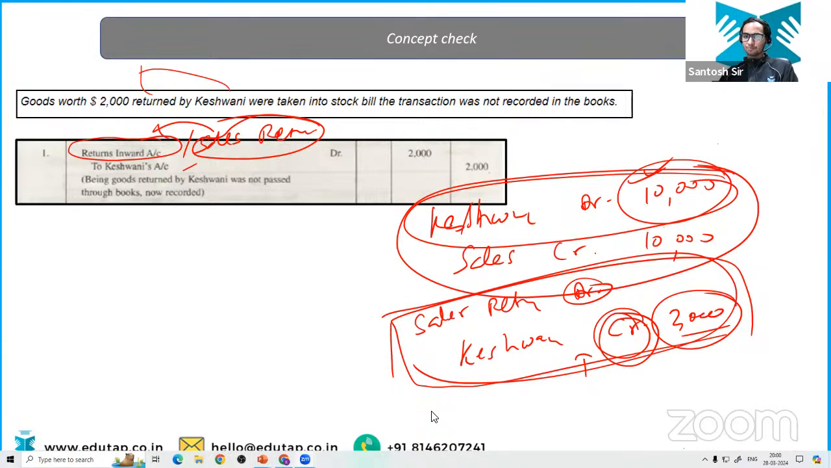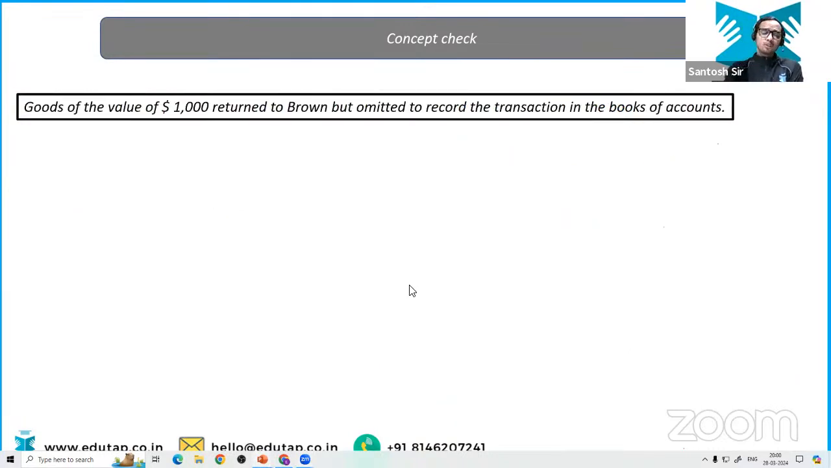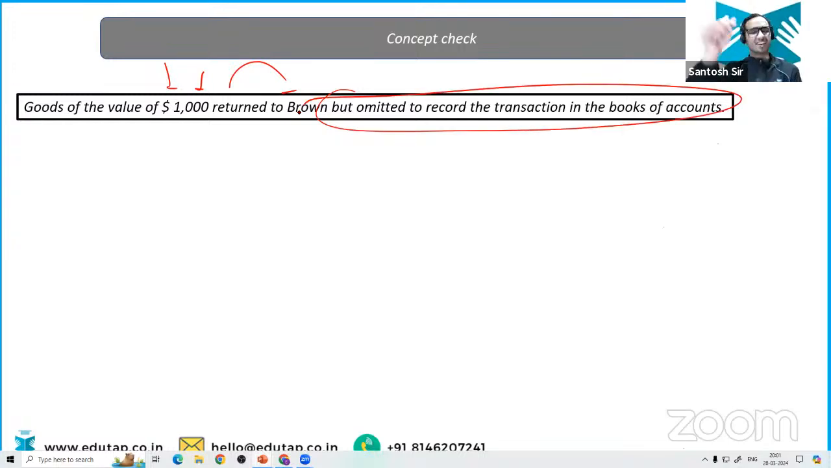Okay. Chalo. Next question. Give me the answer of this question as well in the chat section. Goods of the value of $1,000 returned to Brown. Now we are returning something. Don't be in a hurry. We are returning something, but omitted to record the transaction in the books of account. Tell me what should be the journal entry. Just take it lightly, analyze the question, then give me the answer.